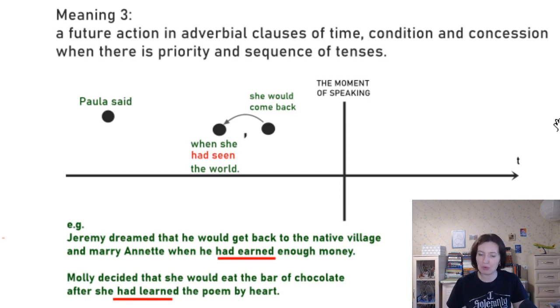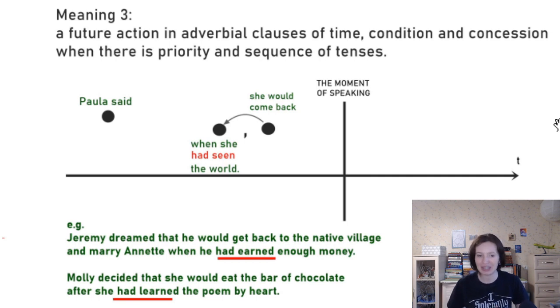So from the point of view of the past, Jeremy is in the past, deep in the past. He dreamt that in the future he would get back to the village and marry Annette when in a little bit earlier future he had earned enough money, right? Or for instance, Molly decided that she would eat the bar of chocolate after she had learned the poem by heart.